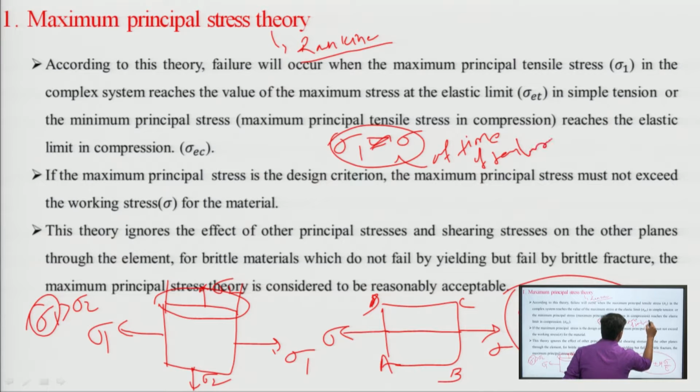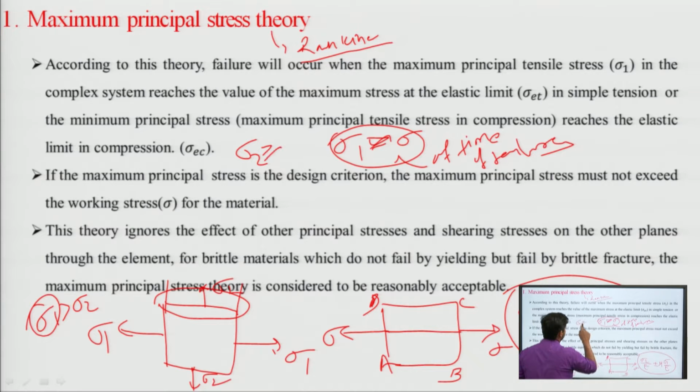The other part is that the minimum principal stress, or minor principal stress, should be equal to the maximum principal compressive stress under elastic condition. It means the sigma 2 value should be greater than or equal to sigma EC. What is sigma EC? Sigma EC denotes the elastic stress of the body in compression. What does this mean?